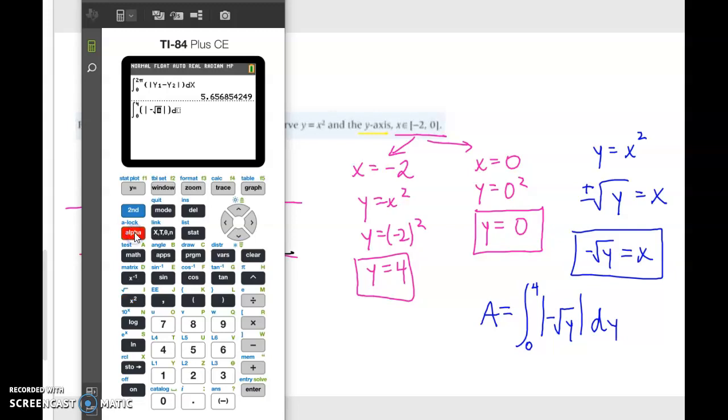You just have to press alpha and look for where it has y above the number. Square root of y, just have to make sure that you also write dy. Those two variables have to match, and it'll calculate for us. Ta-da, 5.33. That's it. Please practice exercise 11H.